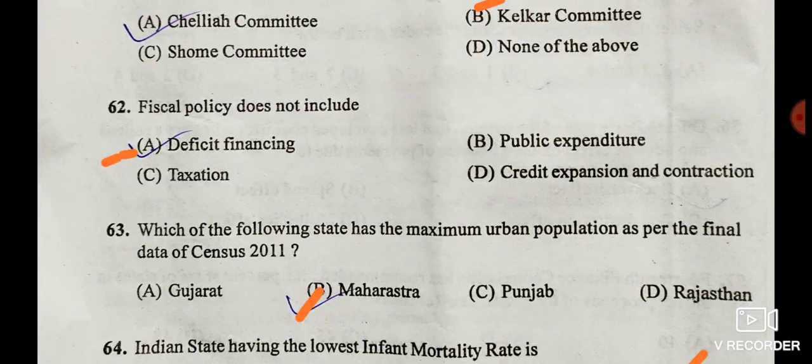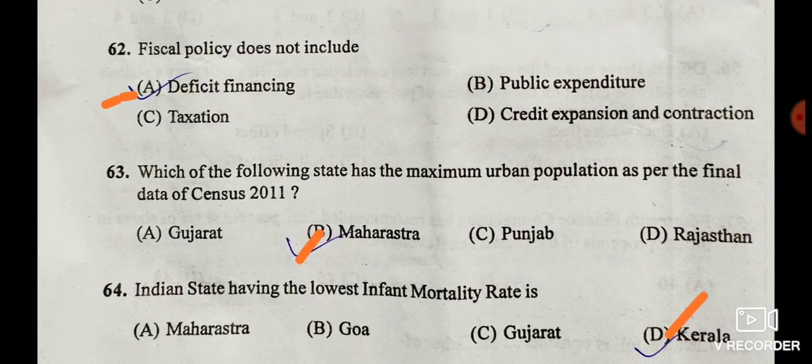So here the correct answer will be option D, credit expansion and contraction. I have written here option A, but the correct answer should be option D, credit expansion and contraction. But deficit financing is also a part of monetary policy. So correct answer either option A or D, but it is better to go with option D, that is credit expansion and contraction.